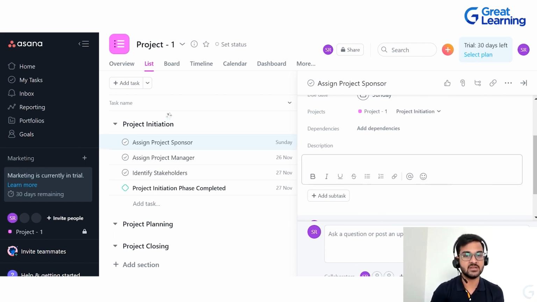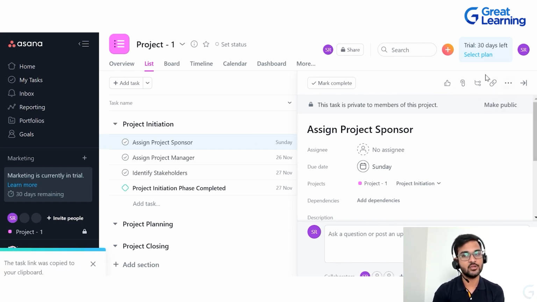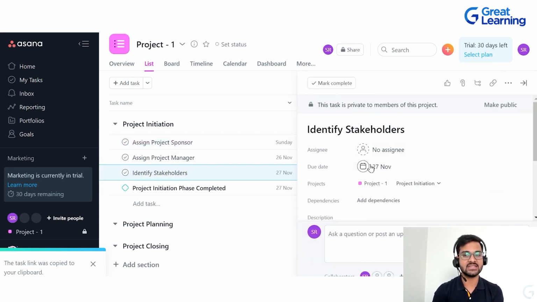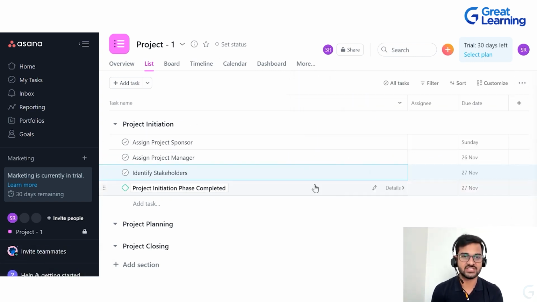You can add a description about this particular task over here. Then again, if you want to add a file, that can be done from here in this particular task. If you want to share this link with somebody, you can do that as well. If you want to close, just click on this little arrow and this will get closed. If you want to go to any of these tasks, click on that, add description, add details. So that's how the list view actually works.